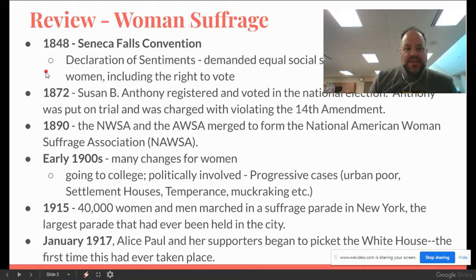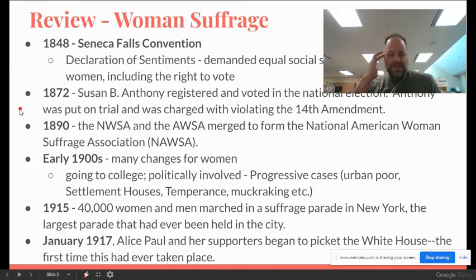Fast forward to 1872, we have a name that you should recognize, Susan B. Anthony. She registered and voted in a national election. And because of this, she broke the law. It was illegal for women at this point. They put her on trial, and she was charged with violating the 14th Amendment, which says people should have equal rights. So it's kind of ironic that that's what is used against her, and she loses.